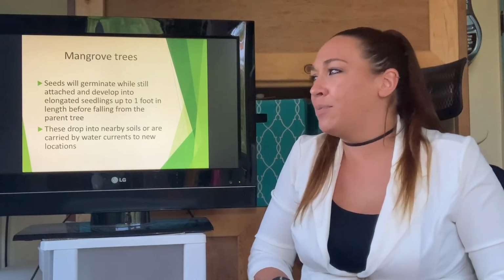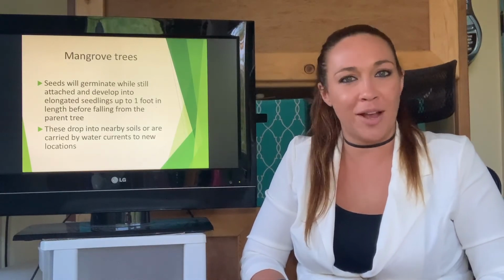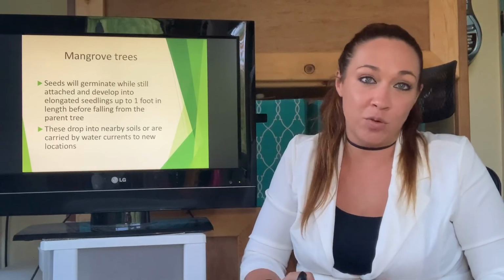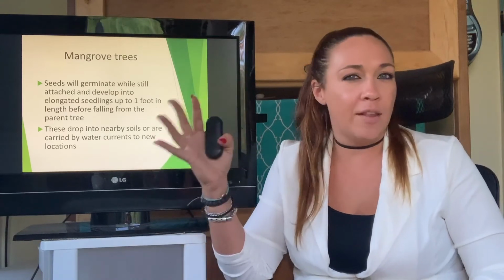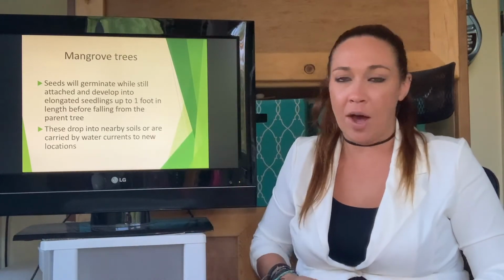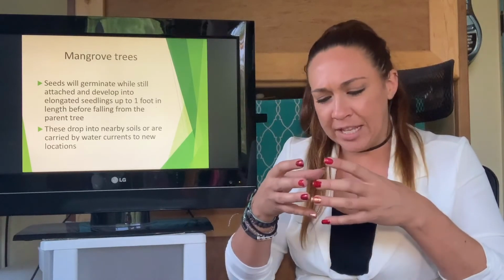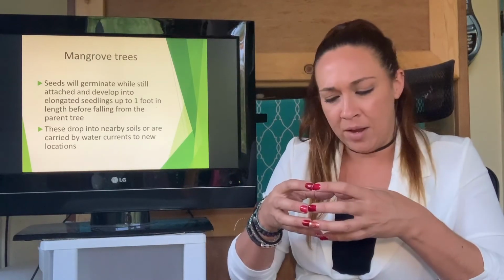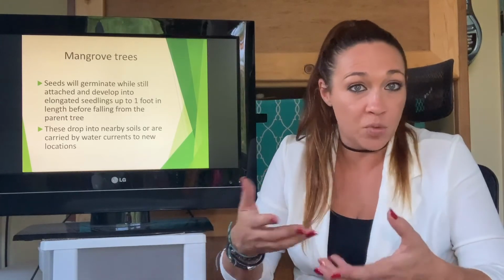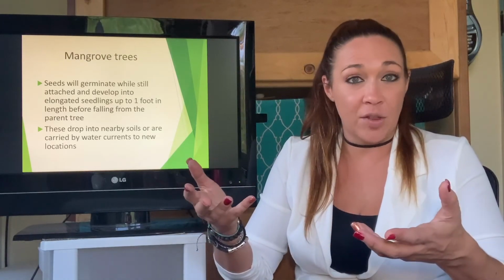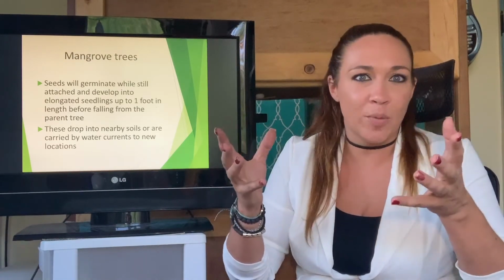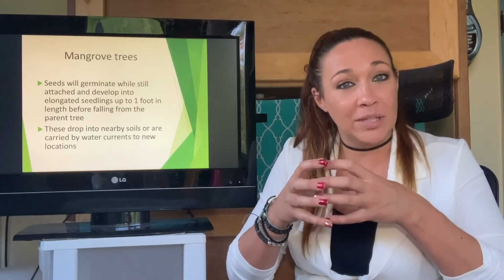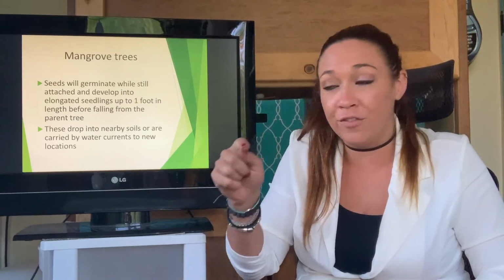All right, so let's keep talking about reproduction when it comes to these guys. These guys are going to do sexual reproduction. They're going to produce seeds, they're going to produce pollen, all this kind of stuff. But they do it in specialized little packets called seed pods. Essentially, they germinate themselves and then drop the seed once it's germinated, meaning once it's ready to go. The seed is not fertilized, but germinated, and ready to go, it will literally fall off and drop into the water and then float away. And when it lands, boom, it's ready to grow.